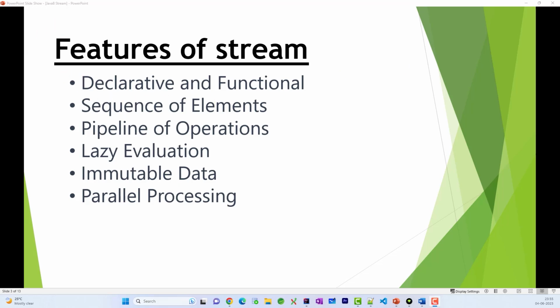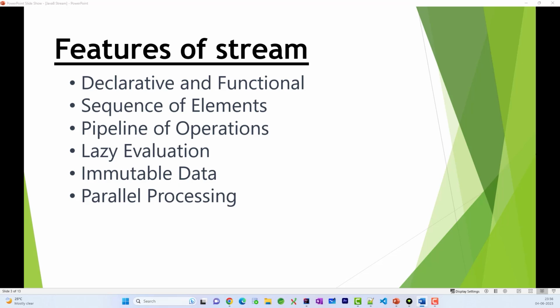Second is sequence of elements. Basically, a stream represents a sequence of elements. We already discussed that. It can be created from various sources like collections, arrays, or IO channels, right? Now each element in a stream can be of any Java object type.